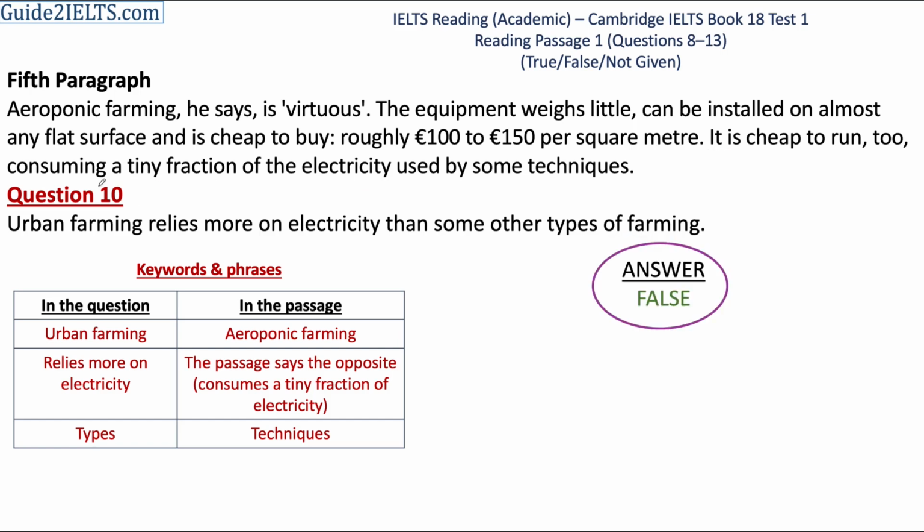The confusing part here, however, is that there is no mention of urban farming in the sentence where we get the answer. Actually, urban farming is only mentioned at the beginning of this paragraph. However, the phrases urban farming and aeroponic farming are synonymous in this passage, and this 'it' in this sentence refers to the equipment that is used for aeroponic farming or for urban farming. The 11th question now.